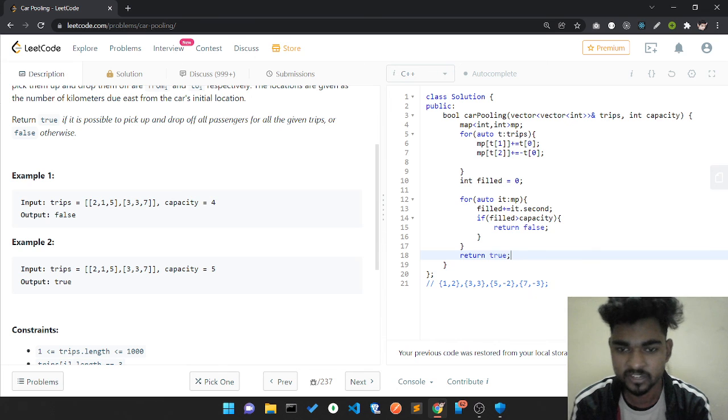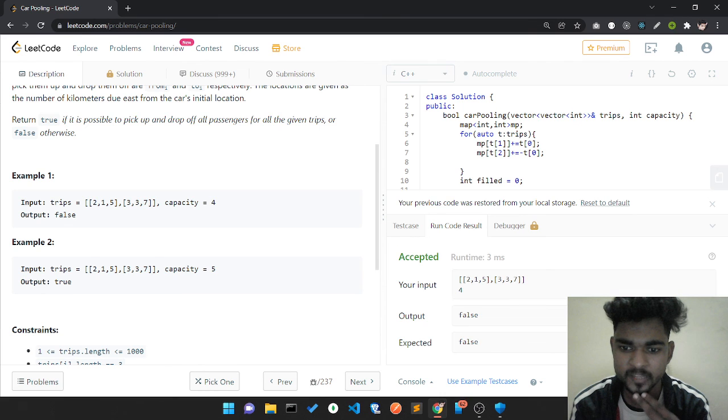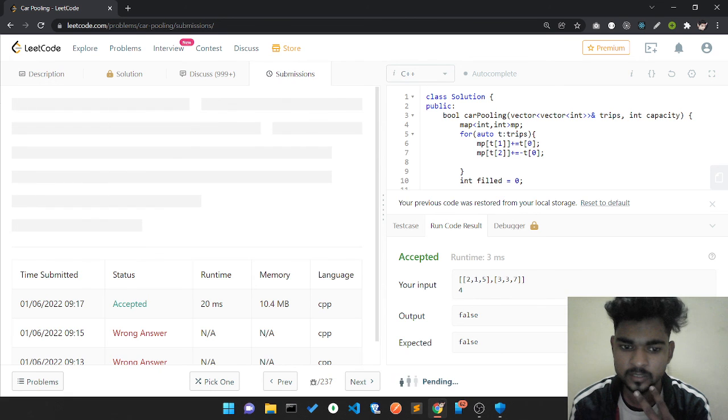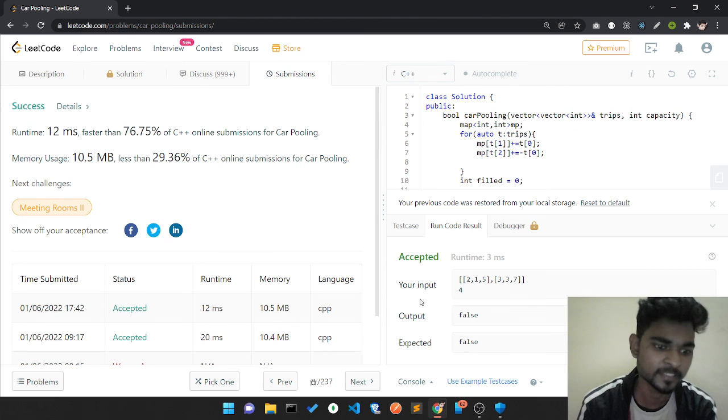So let's try to run this code and see whether it works or not. Yeah, that is accepted. Let's submit our code. Yeah guys, it's accepted.